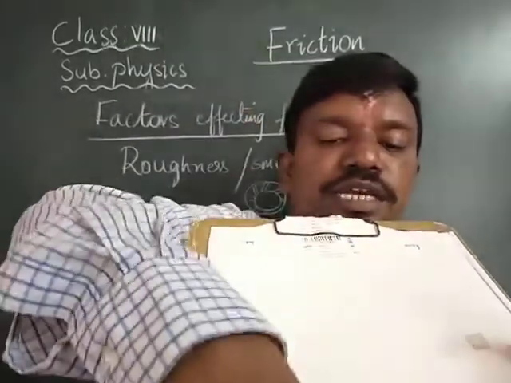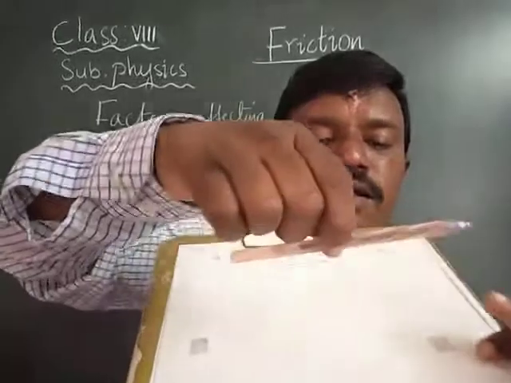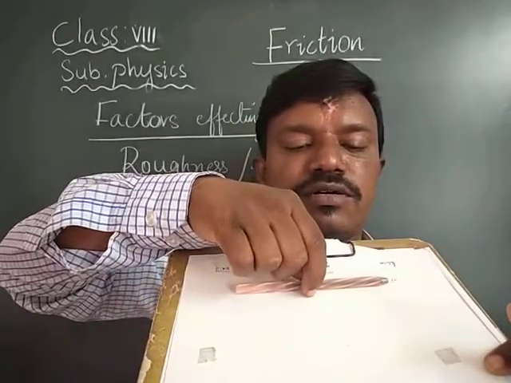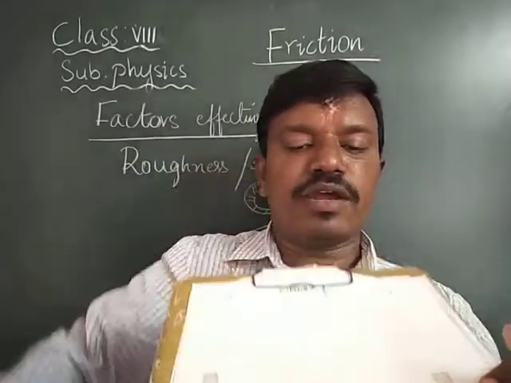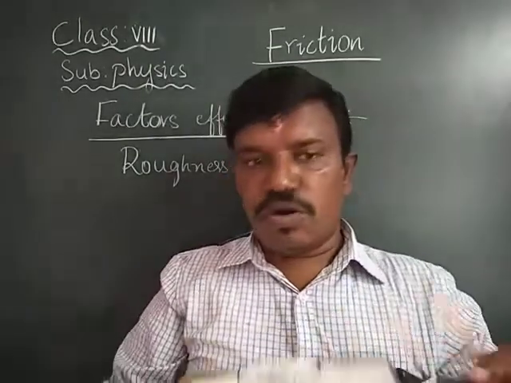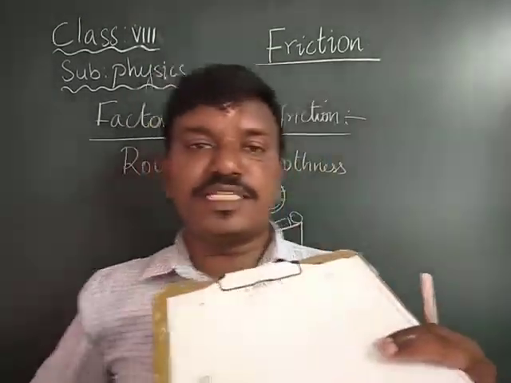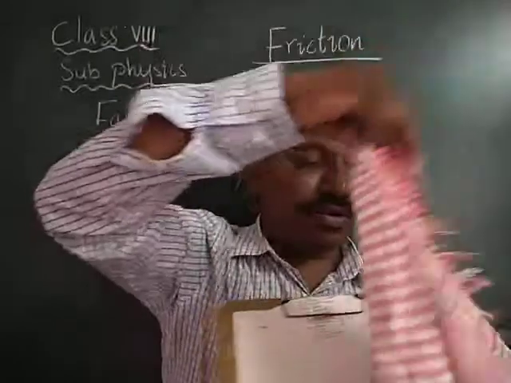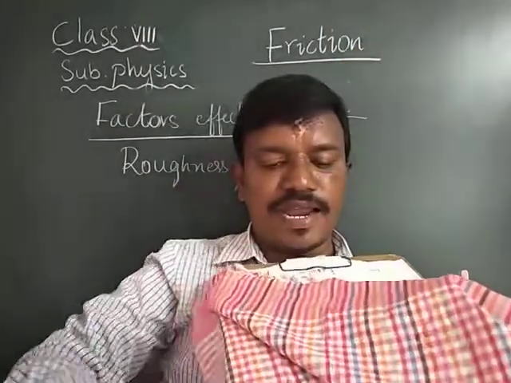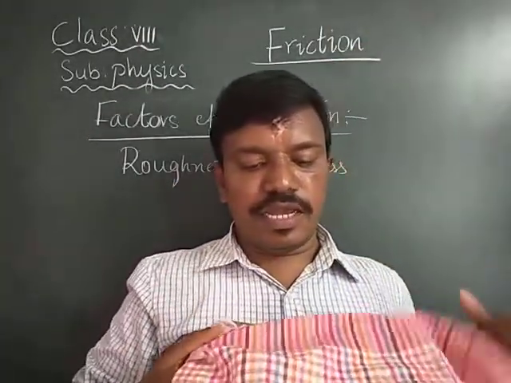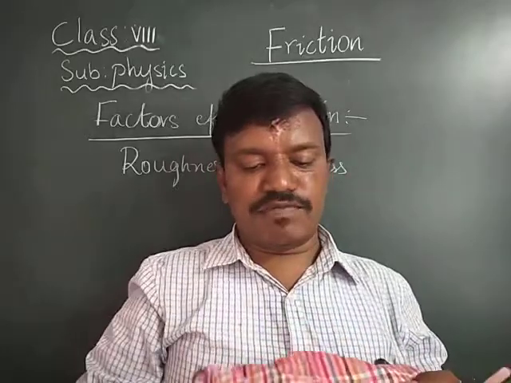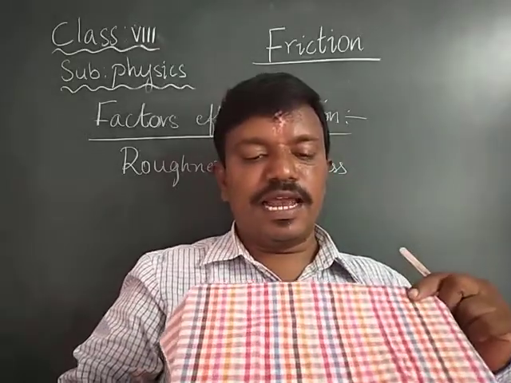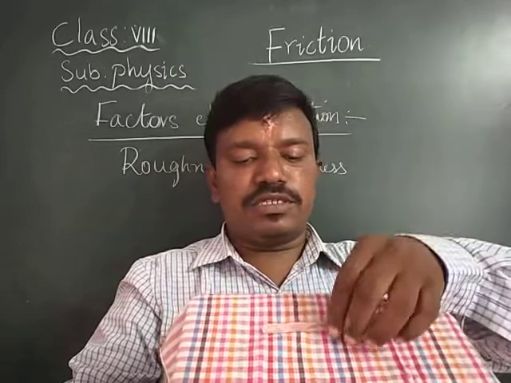Here we can see that the pen is moving easily. Now I am placing my handkerchief on the pad, on the same surface, and I am keeping it in an inclined position.